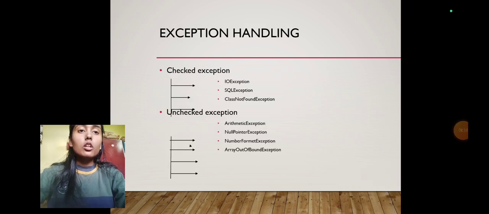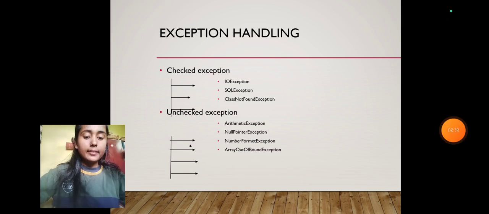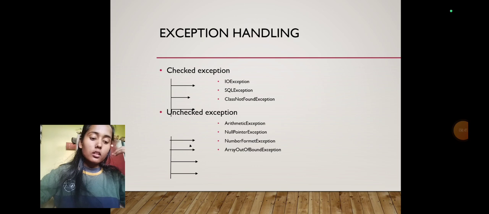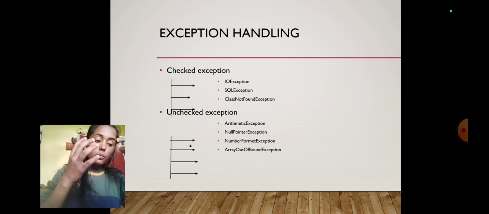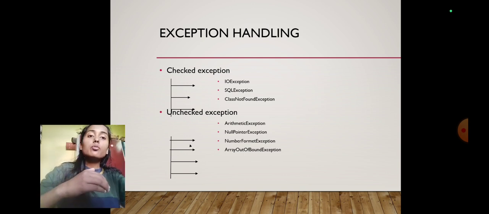So our next topic is exception handling. It is the mechanism which deals with the run time errors or exception situations that may occur during the execution of a program. There are two types of exception, checked exception and unchecked exception.